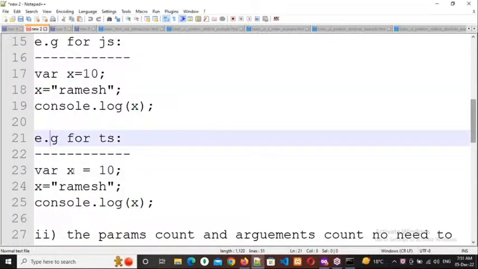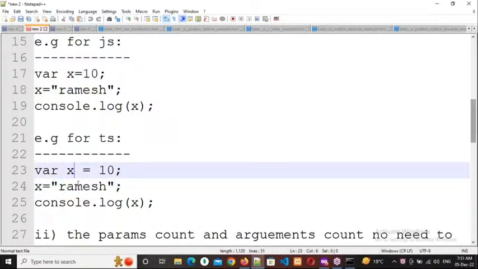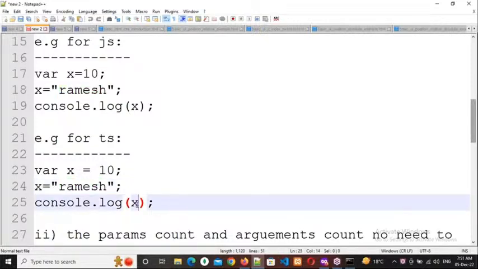Yes, sir. Data type is number, but the data is a string here. So the data type and the data are not matching. It will throw an error at line number 25. Why? Because the data is not matching.